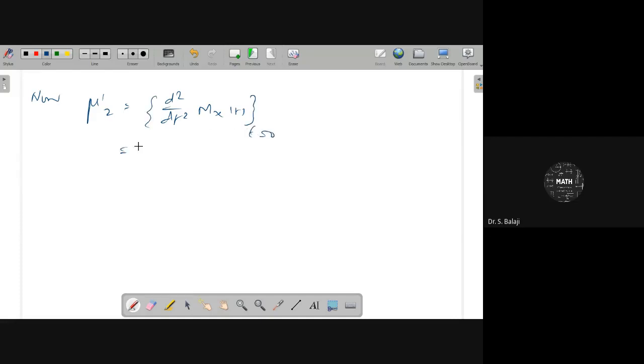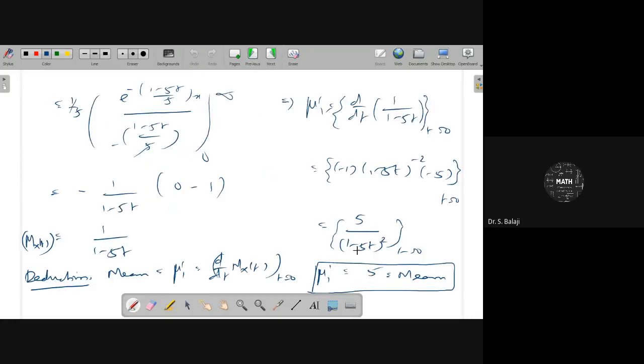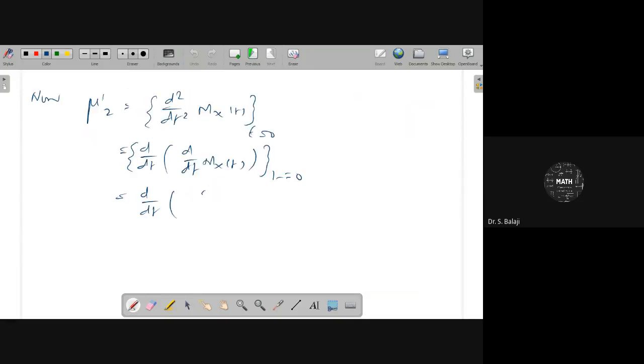That can be written as d by dt of the first derivative, 5 by (1 minus 5t) whole square, at t equal to 0.